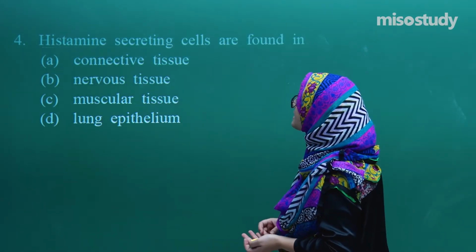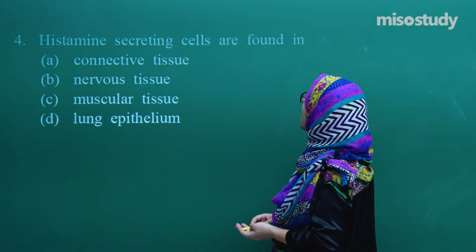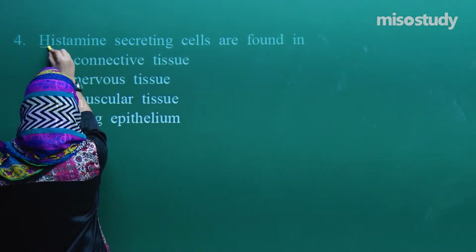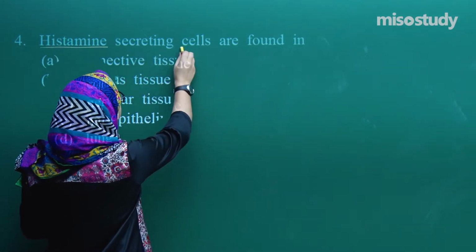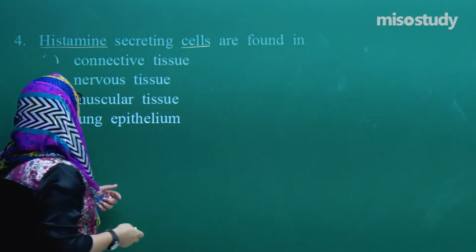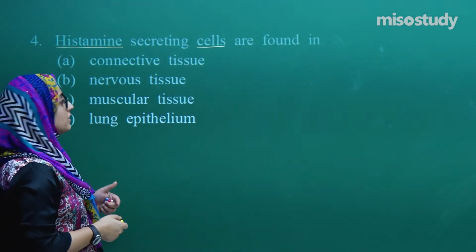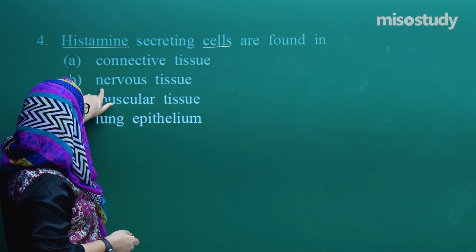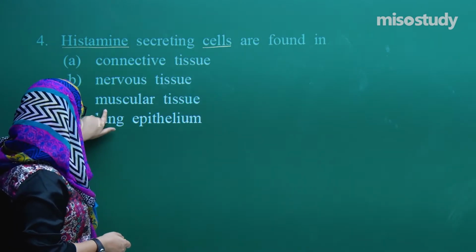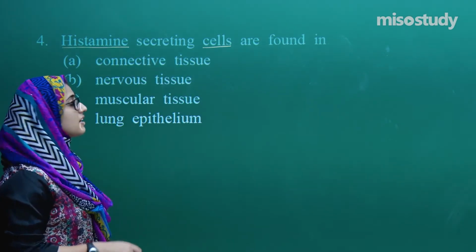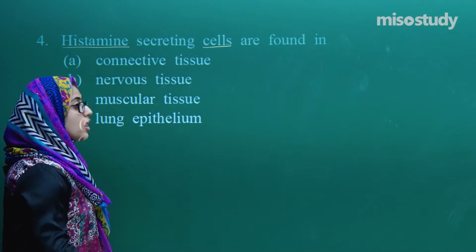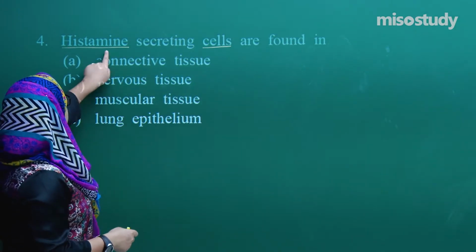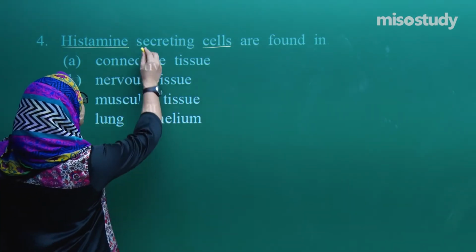The question is: histamine secreting cells are found in. What options do we have here? First is connective tissue, second is nervous tissue, third is muscular tissue, and fourth is lung epithelium. So, we are talking about the cells, histamine secreting cells.